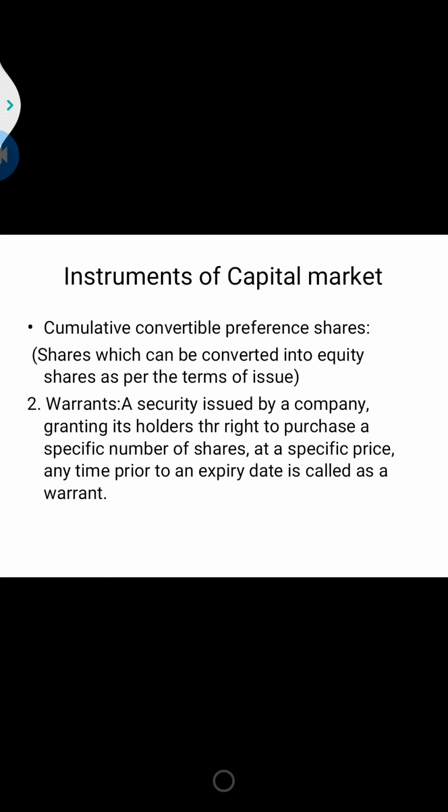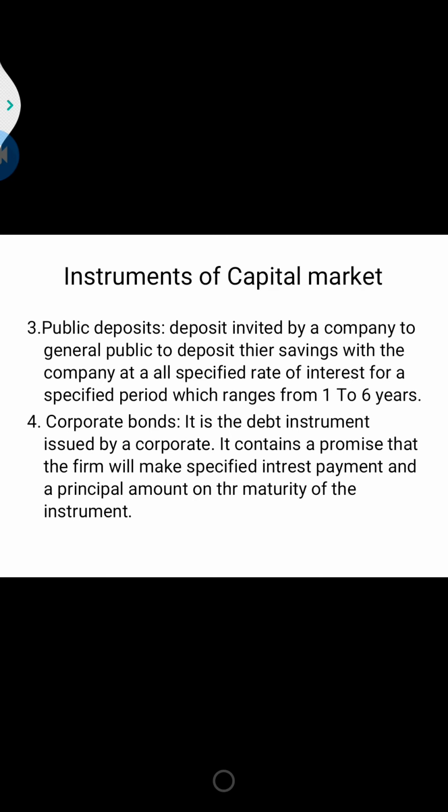The next is public deposits, or we can say direct company fixed deposits. The company invites the general public to deposit their savings with the company at a specific rate of interest for a specified period, which may range from 1 to 6 years. The total amount of such deposits should not exceed 25% of the aggregate paid up capital and free reserves of the company.